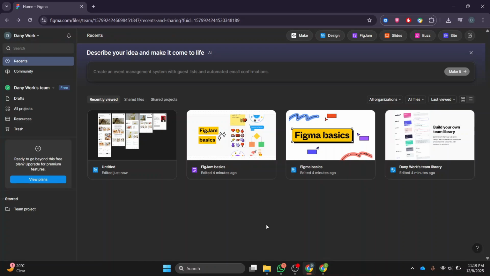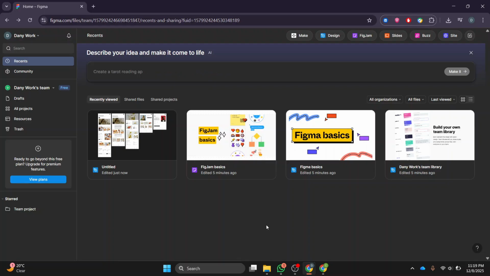In today's video, I'm going to show you how to convert a Figma design into HTML, CSS, and then turn it into a full WordPress site. Whether you're a designer bringing your visuals to life, a developer trying to streamline your workflow, or simply someone who wants full control over how a website looks and feels, this guide will walk you through everything step by step.